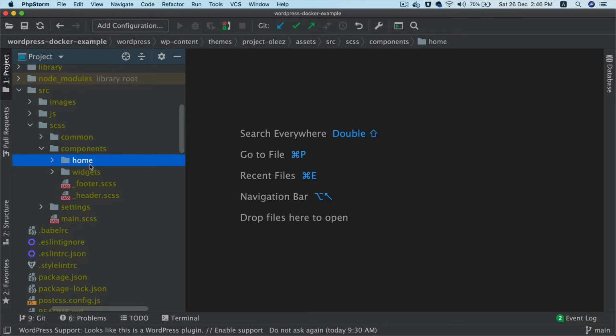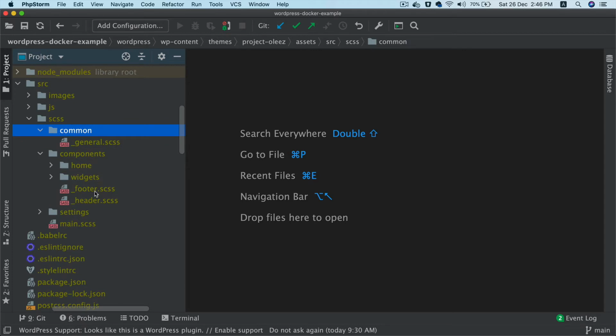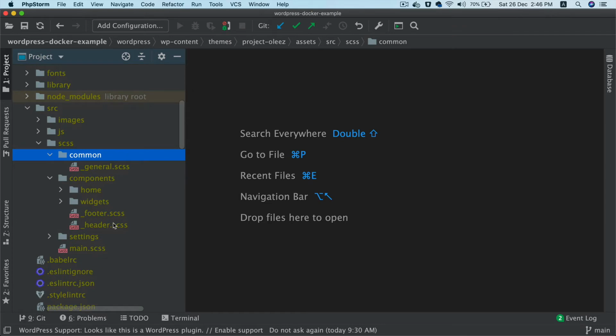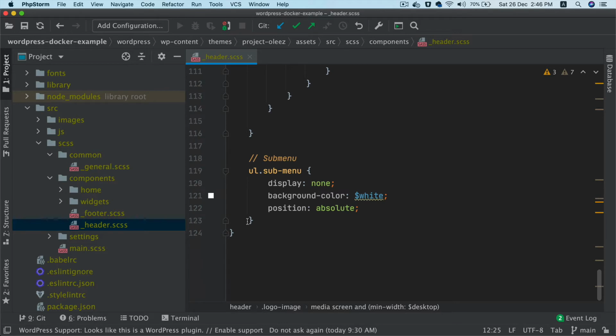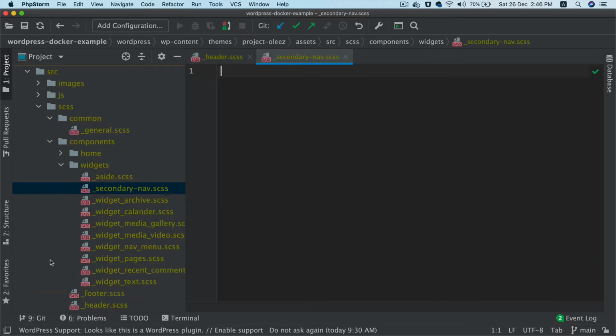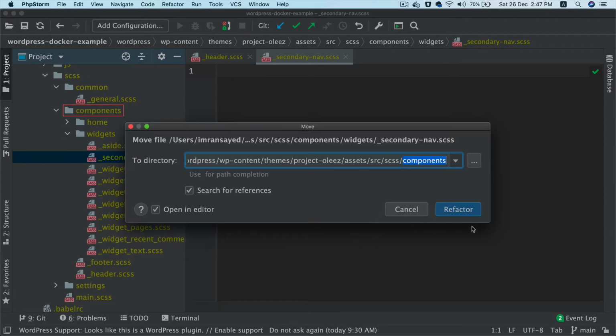Where is menus? Home. Where did you write CSS for menus? Where? Header? I think so. This is where you must have written. You should ideally create a nav secondary by naming these like this. It's very easy for you to find. Like I was looking for it and I was not able to find, but now you can see that I'm able to find. So let's put that there,